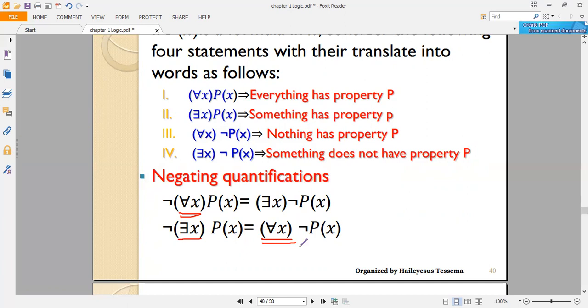So these 2 are the negation of the quantified open propositions. So you can see that the negation of for all X P of X is the fourth one, there exists X negation of P of X, and the negation of there exists X P of X is this one, for all X negation of P of X.